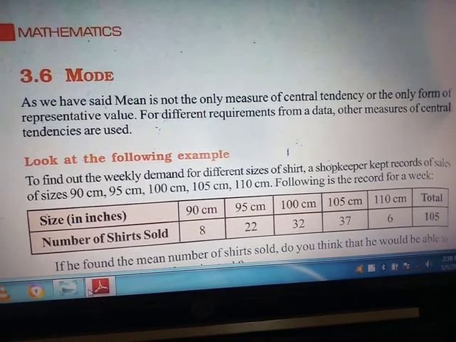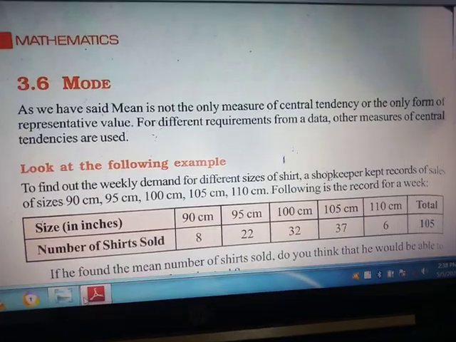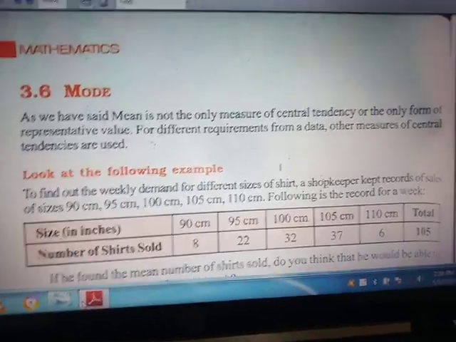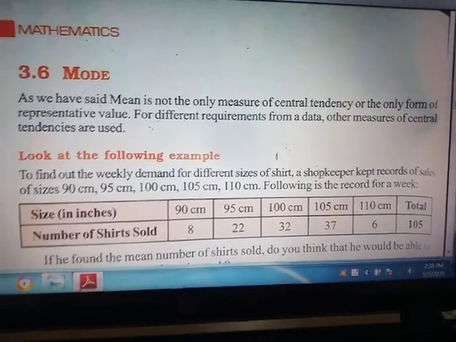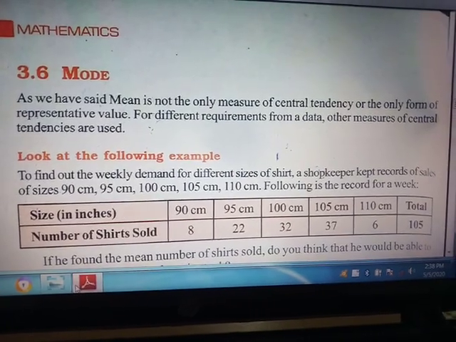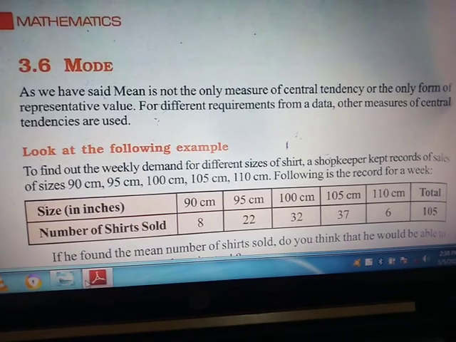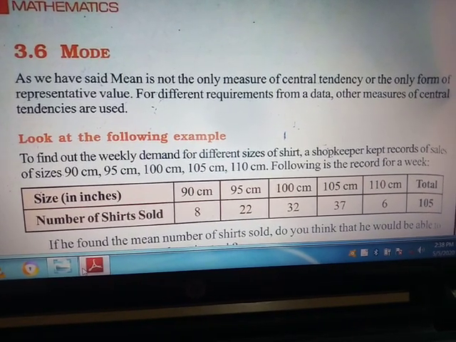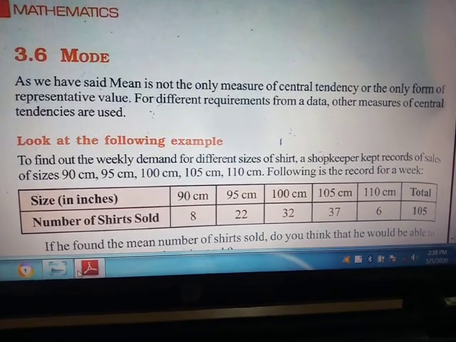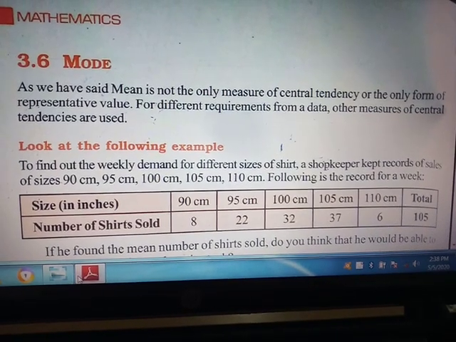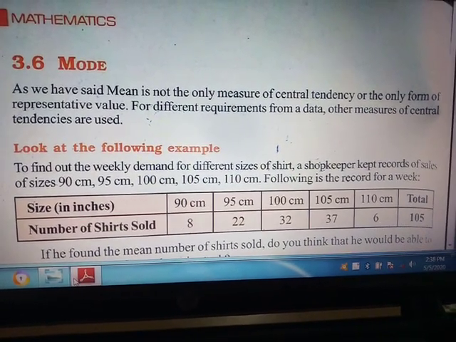Suppose you have the heights of students, and there are 100 students in which 85 students have a height of 5 feet, and the rest are 4.5, 4.6, 6 feet, 5.5 feet.